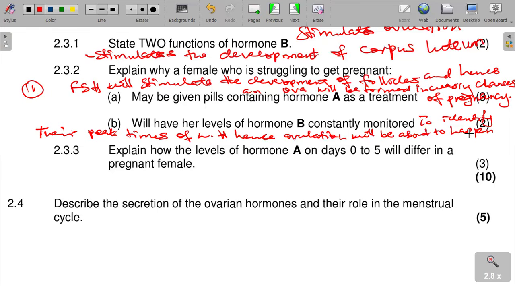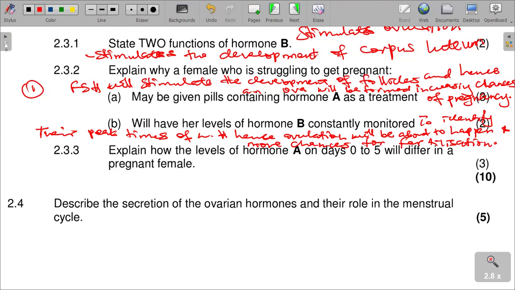To identify their peak times of LH hormone, hence ovulation will be about to happen, and more chances of pregnancy, and more chances for fertilization will be seen. That is the reason there.